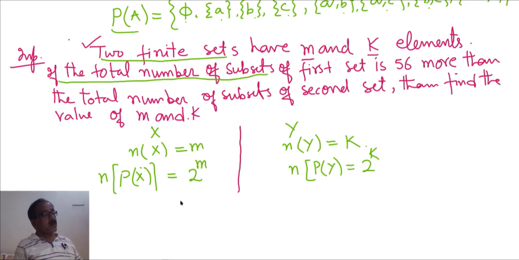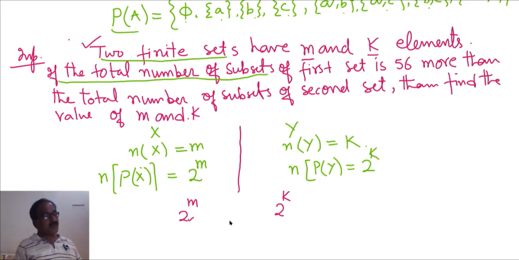According to the problem, the number of elements in the power set of X is 2 raised to the power m, and the number of elements in the power set of Y is 2 raised to the power k. See the condition: the total number of subsets of the first set, 2 raised to the power m, is 56 more than the total number of subsets of the second set, 2 raised to the power k.